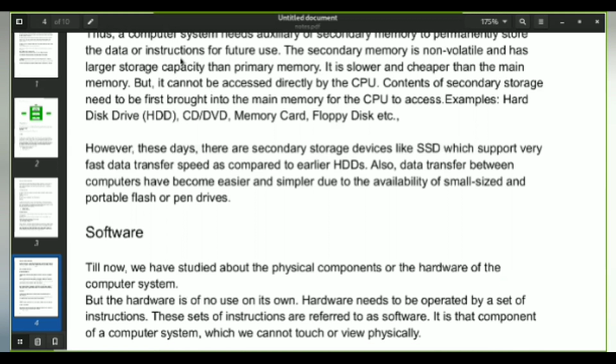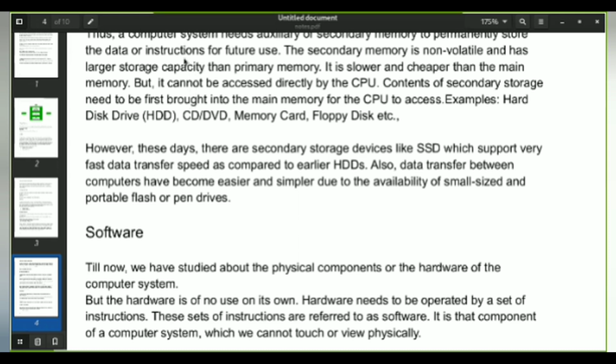Examples of secondary devices can be the HDD, which usually comes in almost all laptops or most computers, the DVDs, which you used to use in olden days, the CDs, the memory cards, and even floppy disks. And you can even include pen drives. So these are the devices where you can store the data for future purposes.